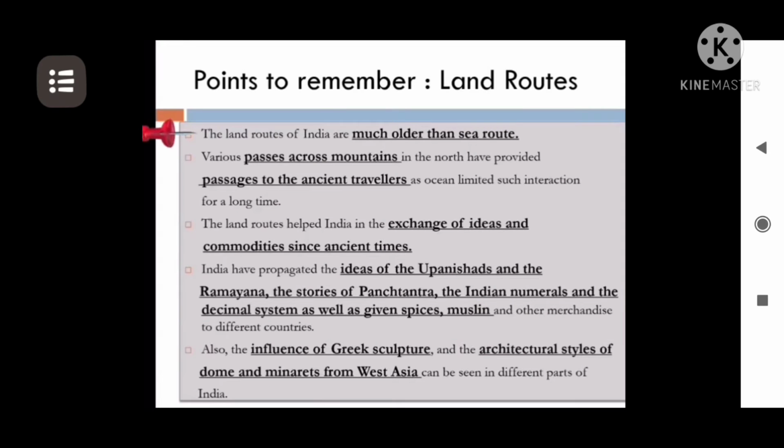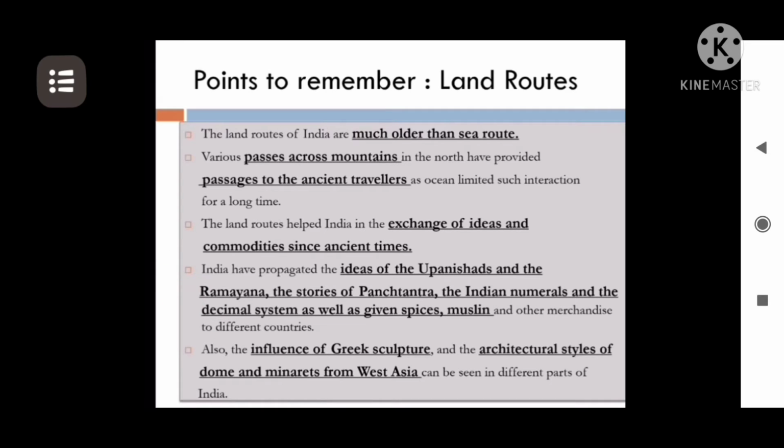Land routes are much older than the sea routes. Various passes across the mountains in the north provided passages for ancient travelers to enter the mainland. The land routes have helped in the exchange of ideas and commodities since ancient times, right? So what have the ideas and commodities been that became a part of the country? Ideas of the Upanishads, the Ramayana, stories of the Panchatantra, the numerical system and the decimal system. All these have reached the rest of the world through these land routes only.